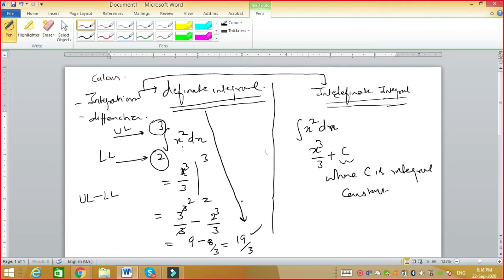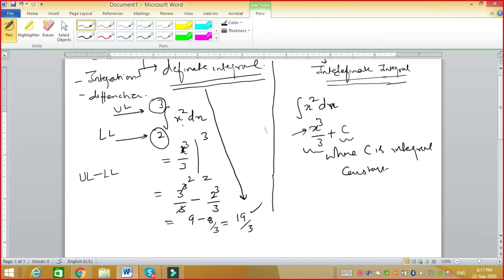So one thing more I would like to tell you, we have several gadgets which can do integration nowadays. We have some calculators also, but that calculator also works on the principle of definite integral. That will give you a short answer. When you put the limits in the integration, you will get a perfect answer. And by perfect answer, I mean to say, it's a definite answer. But here the answer is not definite because we don't know the value of x. This is the basic difference between definite integral and the indefinite integral. So I think everybody understands this.